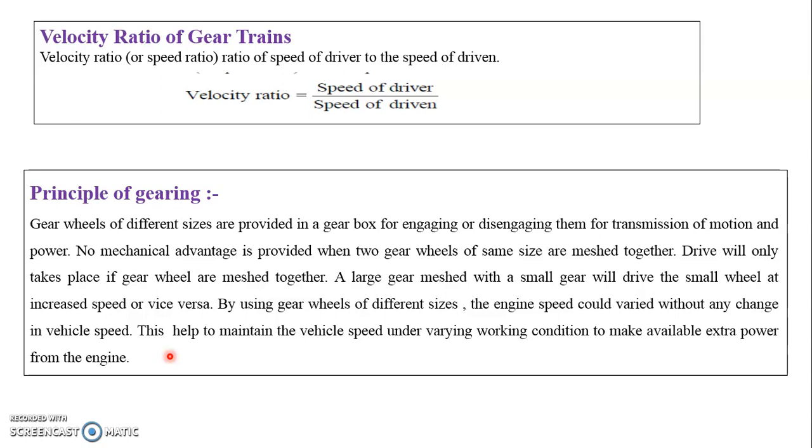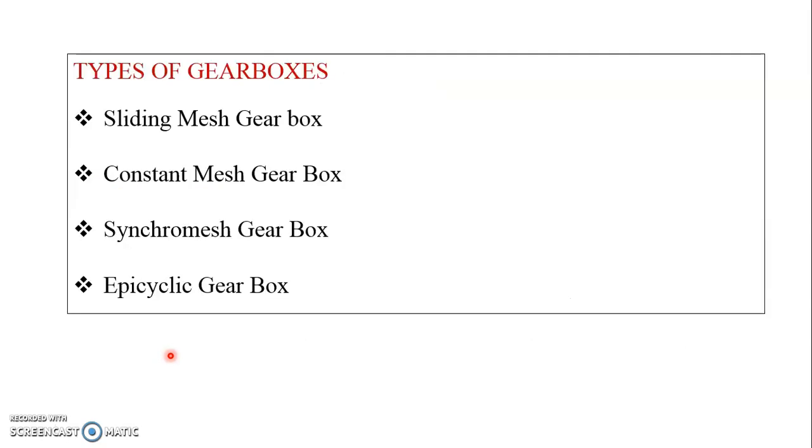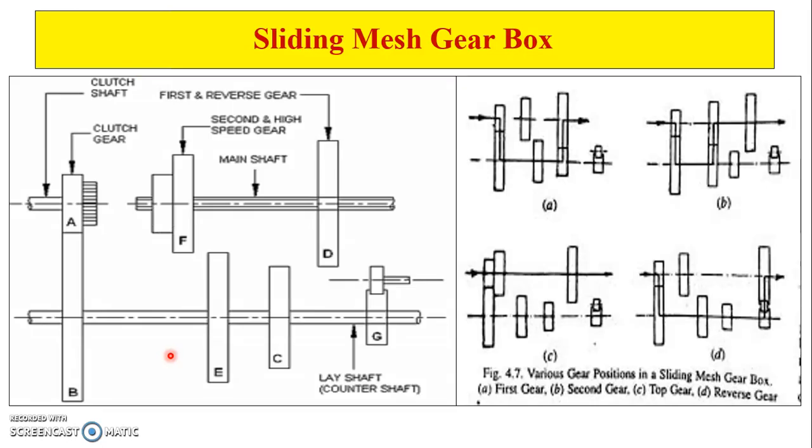Now let's see the next point: the types of gearboxes. There are different types of gearboxes: sliding mesh gearbox, constant mesh gearbox, synchro mesh gearbox, and epicyclic gearbox. Let's discuss first the sliding mesh gearbox. This is the simplest type of gearbox.